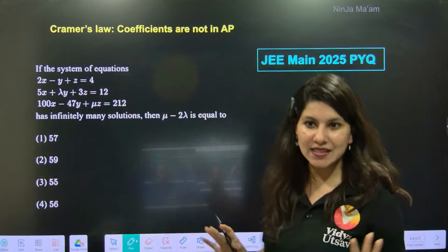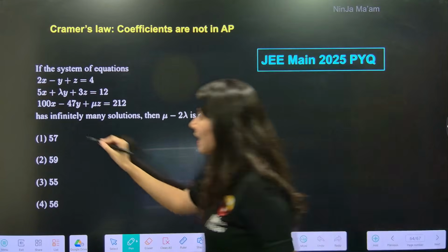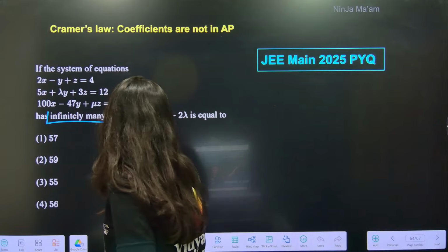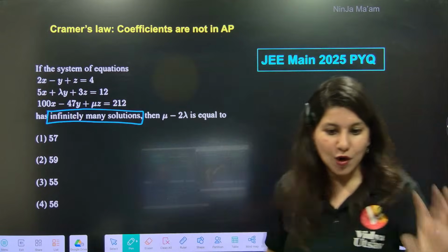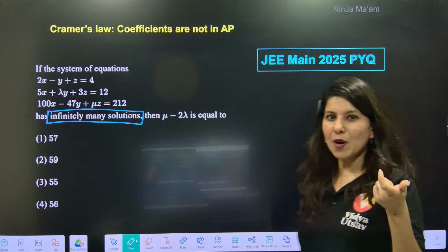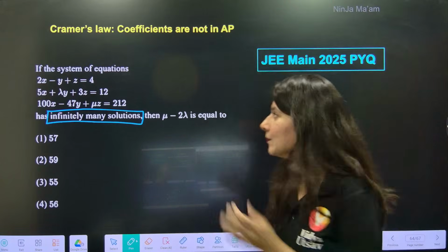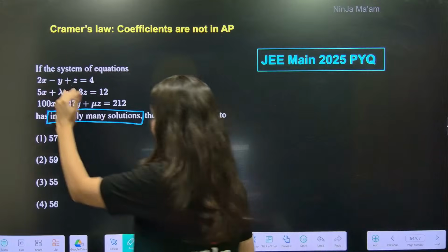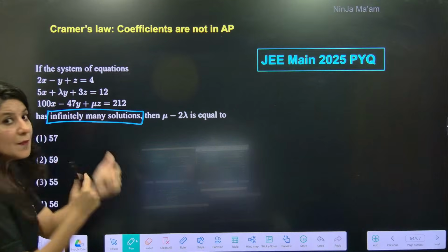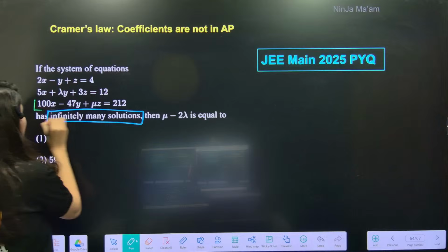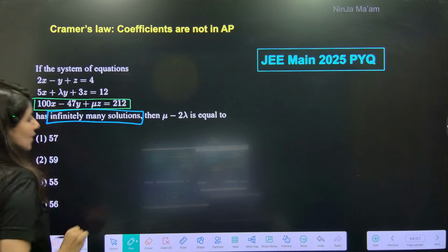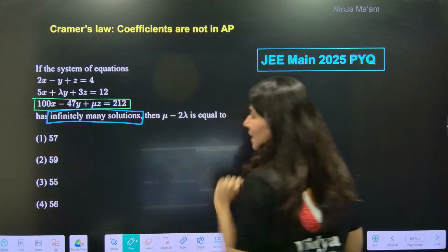So Ninja ma'am is here. If coefficients are not in AP and infinitely many solutions will be there, what you have to do is you have to apply a little brain. Okay. So tell me, which one is the bigger number? So I can see this is the bigger number. Okay. So what you have to do is equation number 1.